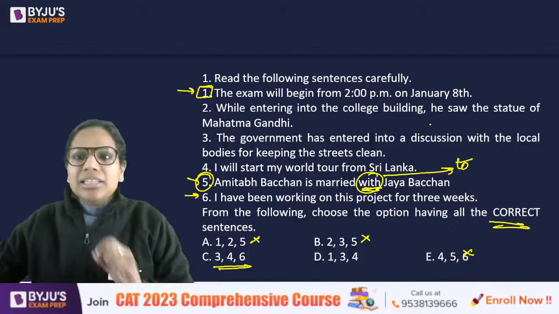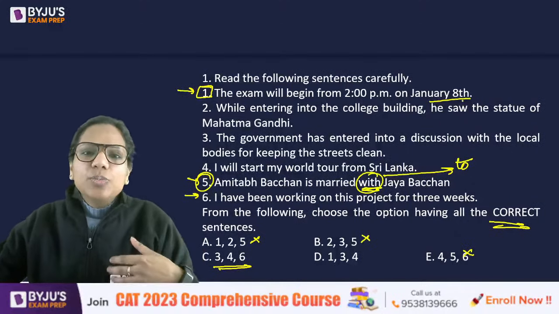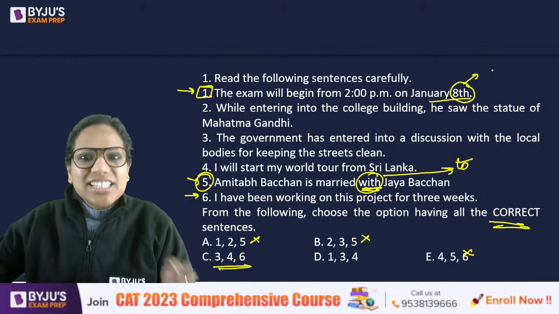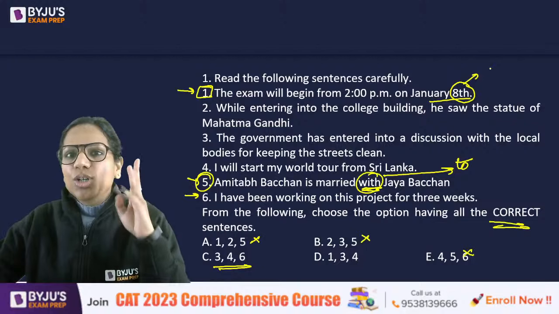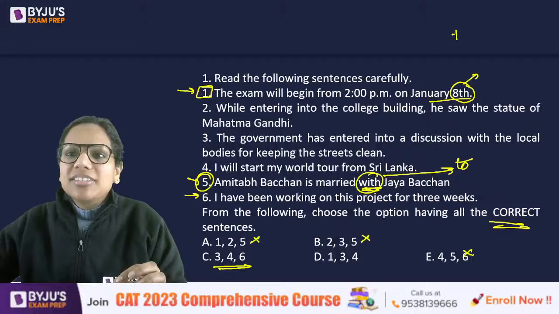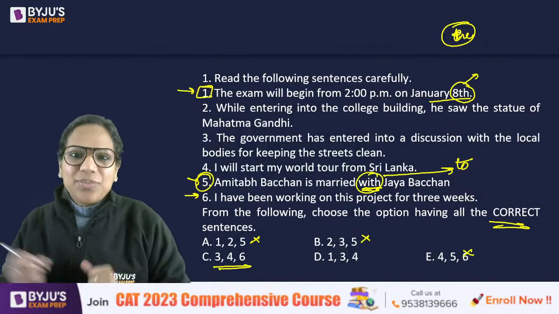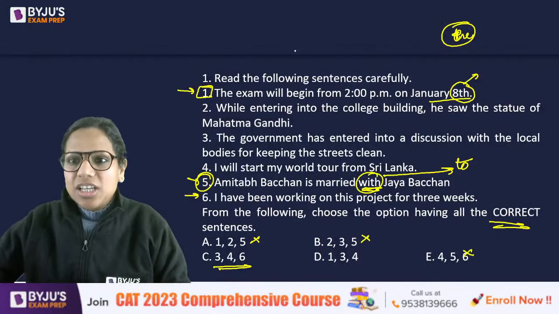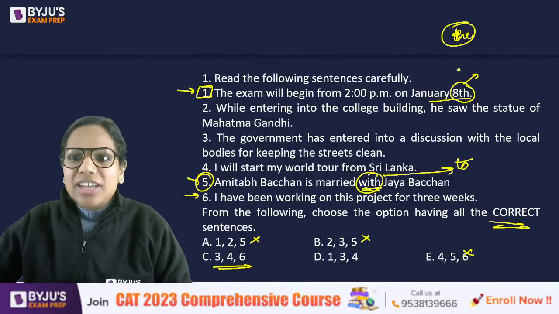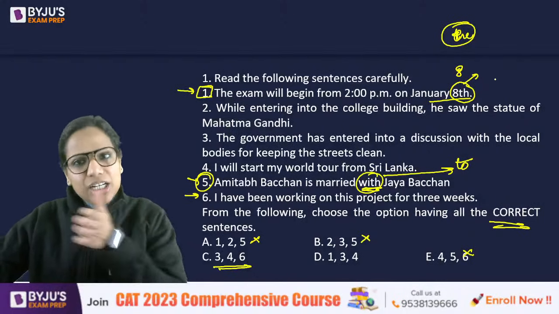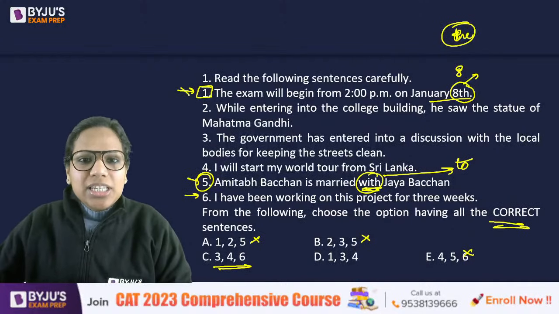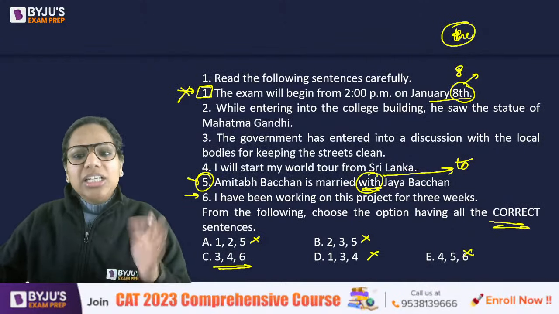So, the thing that is wrong with 1, although you did not really need to be bothered about it in the exam, is that when we use the ordinals, these are ordinals, right? First, second, third, fourth, fifth. These are called ordinals. And ordinals always require the article "the" before them, right? We studied this, the first president. So the 8th of January, that's how we should write it. Otherwise we should say January 8th. Either put it like this or say January 8th. So 1 is indeed incorrect and therefore D cannot be the answer.